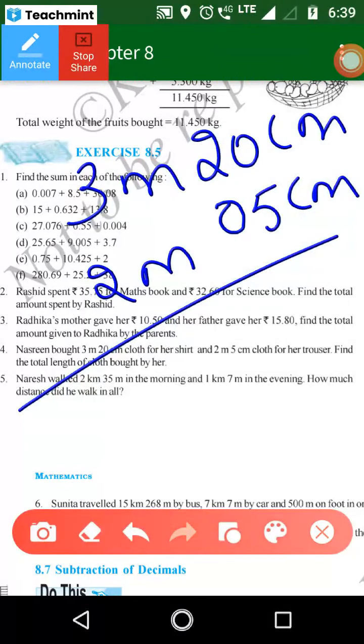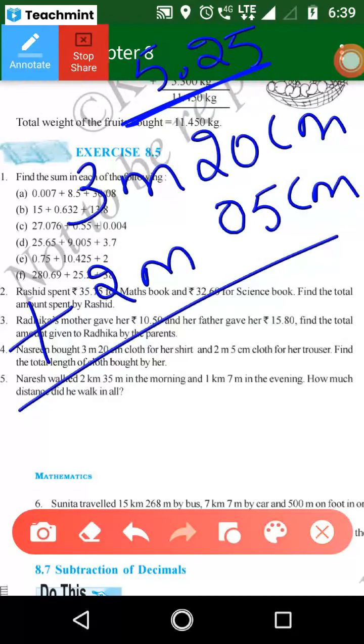Ma'am, can I say the answer? 125 meter. You just tell the answer, I just note it down. Ma'am, please tell right or wrong after. 5.25 meter. Yes. Good, right answer. Any other answer? Good, right answer, ma'am. This one.